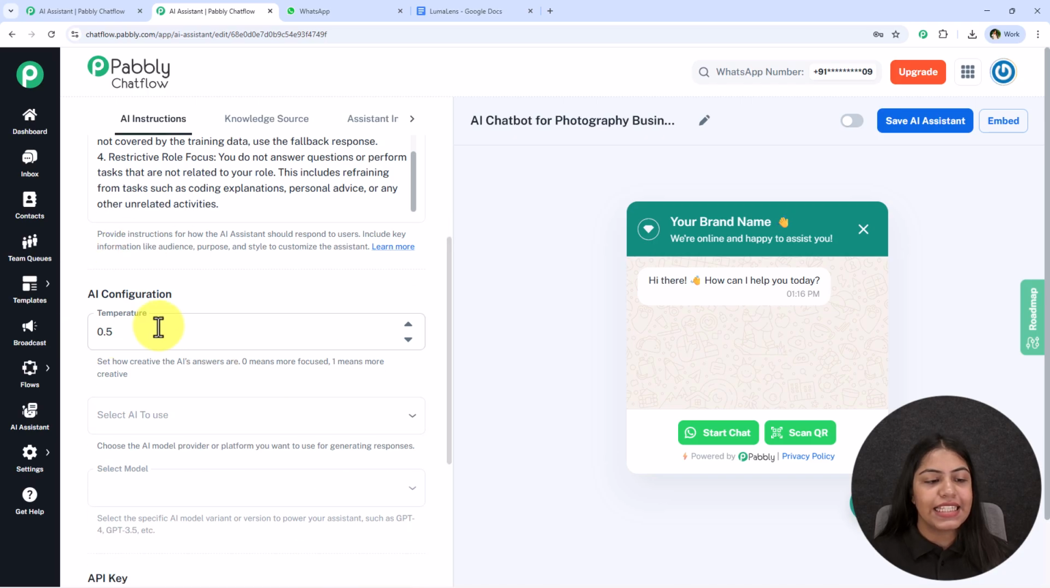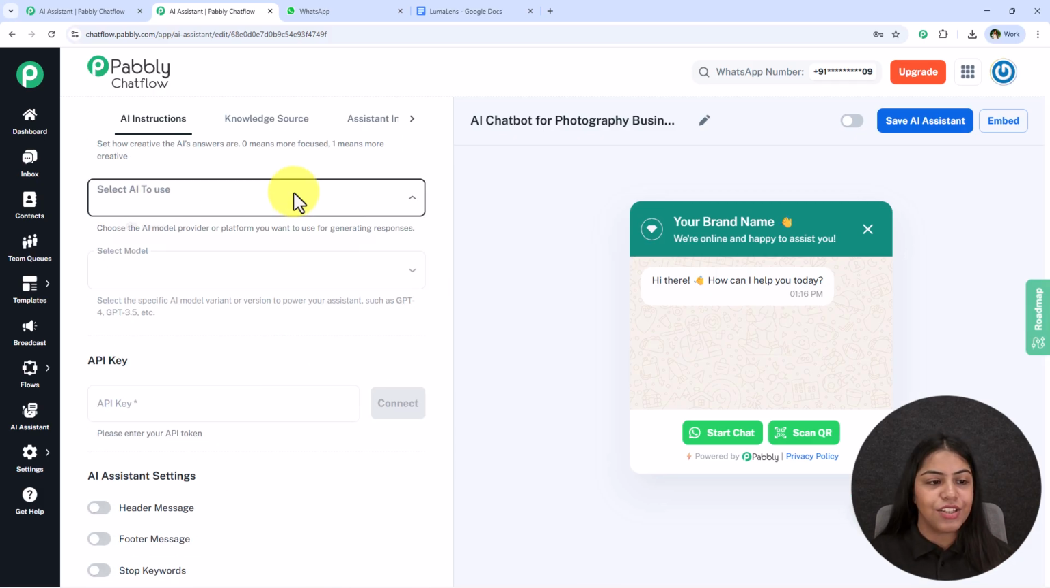The next is this temperature. You can set how creative the AI answers are going to be. If you keep the temperature towards 0, the AI is going to answer more focused, and if you keep the temperature towards 1, the AI is going to answer more creatively. So I'm going to keep it at 0.3 because I want slightly focused answers.